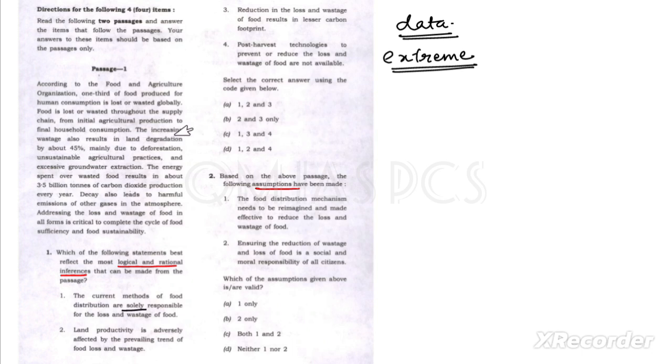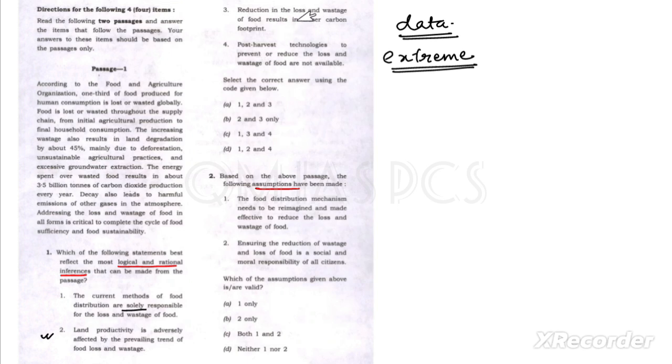The important thing is that the increasing wastage also results in land degradation mainly due to deforestation. So we can say this is true. From this passage we can conclude this is true. Conclusion thing, right? Fine.